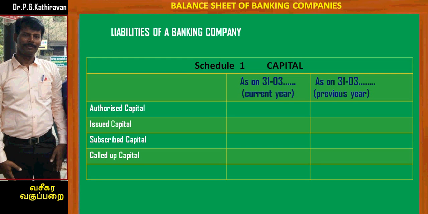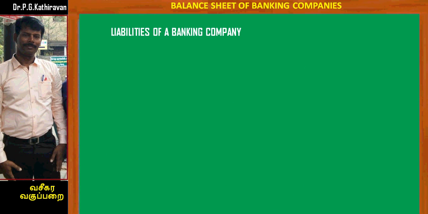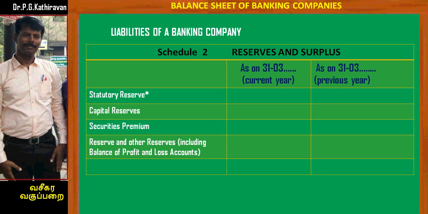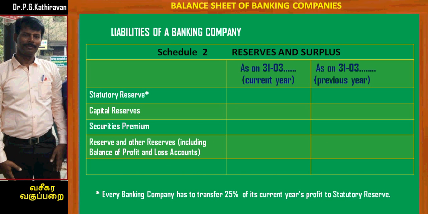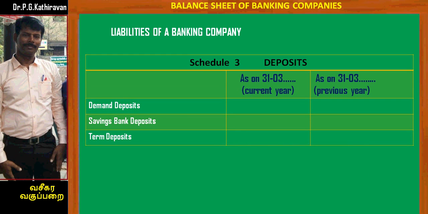Schedule number 1, capital. It includes data relating to current year as well as data relating to previous year. It includes authorized capital, issued capital, subscribed capital, called up capital. Schedule number 2, for reserve and surplus. It includes statutory reserve, capital reserve, security premiums. All these 3 reserves start with opening balance, and additions made during the year is added with the balance. And it also includes the other reserves, including the balance of profit and loss account. One more important point, every banking company is required to transfer 25% of its current year profit to statutory reserve. It is mandatory.